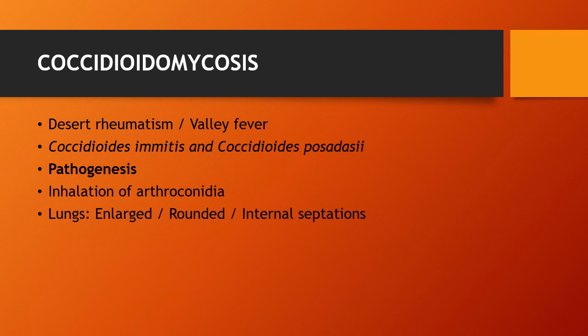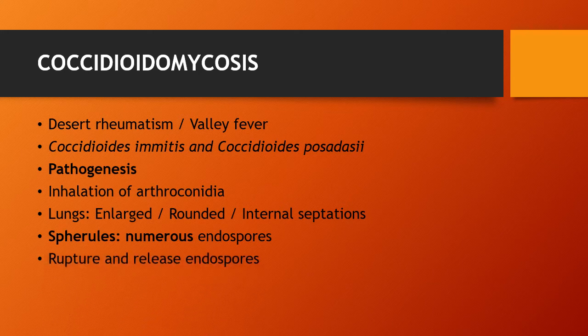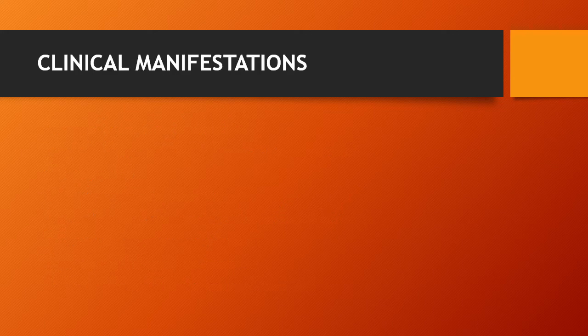In lungs, they enlarge, become rounded, and develop internal septations to form a large sac-like structure called the spherule, having numerous endospores. This may rupture and release packets of endospores that can disseminate and develop into new spherules. If returned to the artificial media or the soil, spherules revert back to the mycelial stage. Then the clinical manifestation is also there. Most patients, almost 60% of the patients, are asymptomatic.